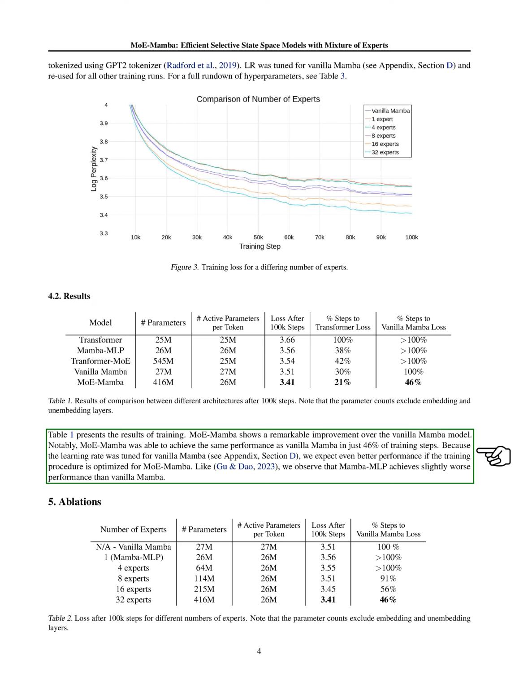The MoE-Mamba model showed a significant improvement over the standard Mamba model, achieving the same performance as the standard Mamba in just 46% of the training steps. We anticipate even better performance if the training procedure is optimized for MoE-Mamba. We also observed that Mamba-MLP performs slightly worse than the standard Mamba. To evaluate whether MoE-Mamba scales well with an increasing number of experts, we compared different numbers of experts in our model. We also included Mamba and Mamba-MLP for reference.